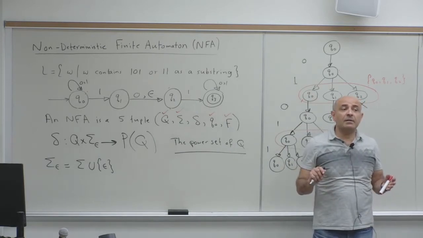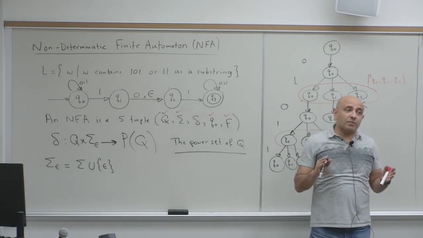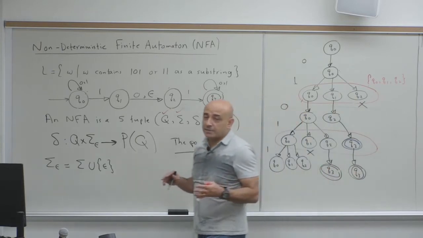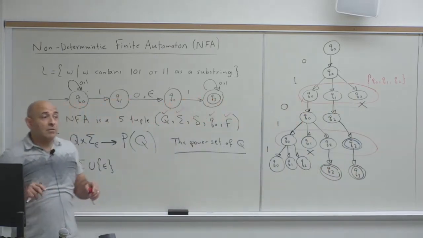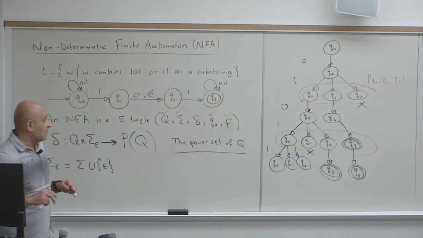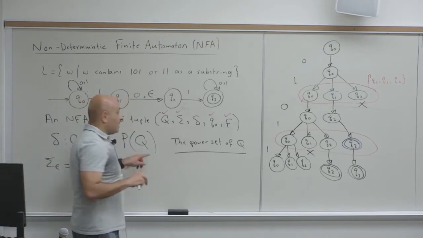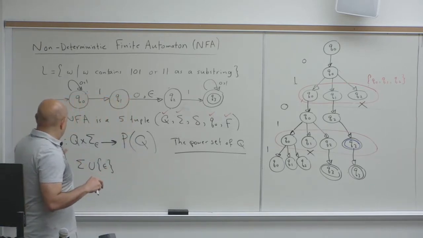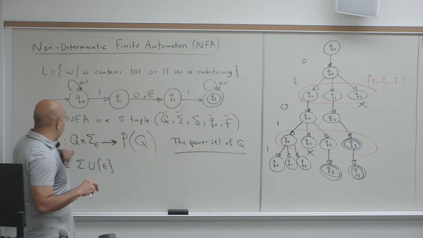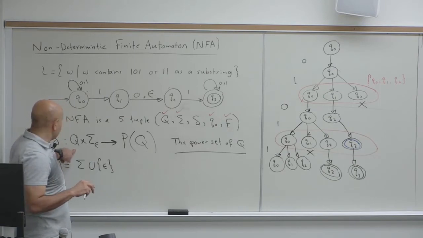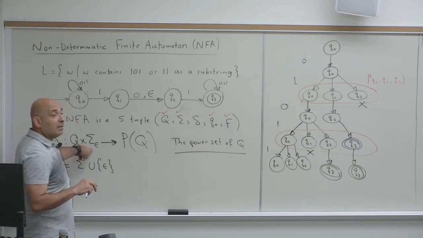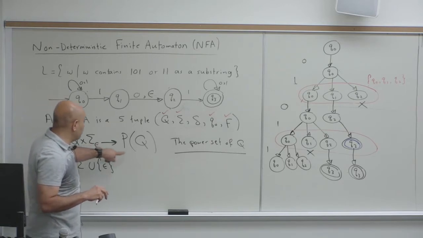It's the set of all subsets. Yeah, exactly. That's what the power set is. So a transition function in an NFA takes a state and a symbol that is possibly epsilon and gives you a set of states.